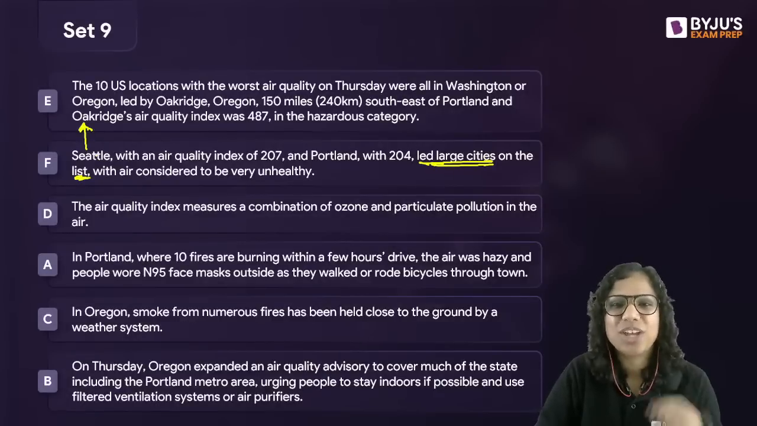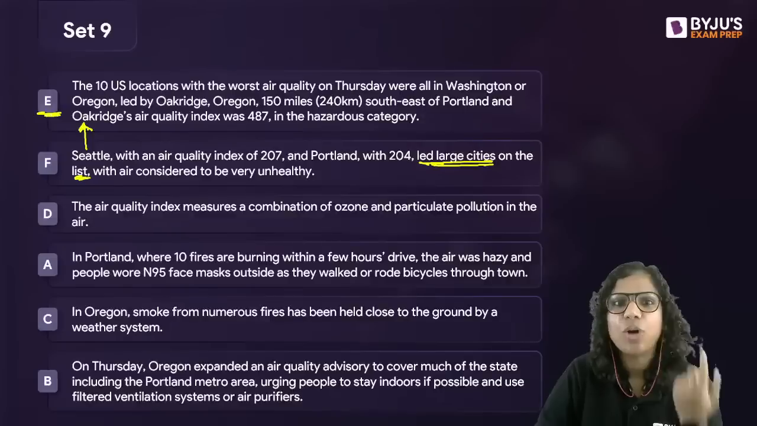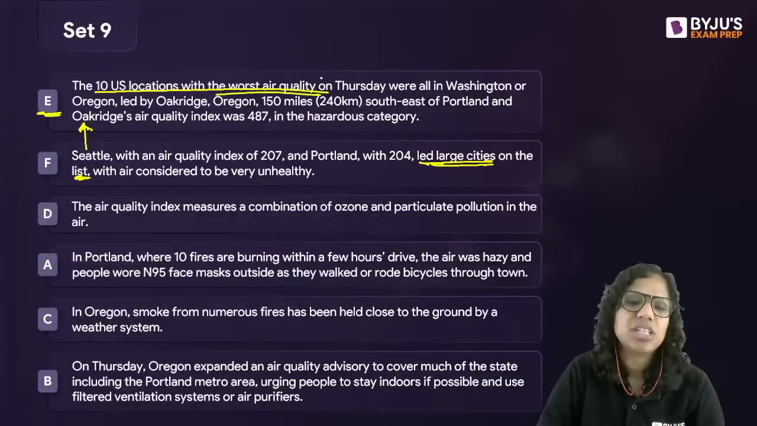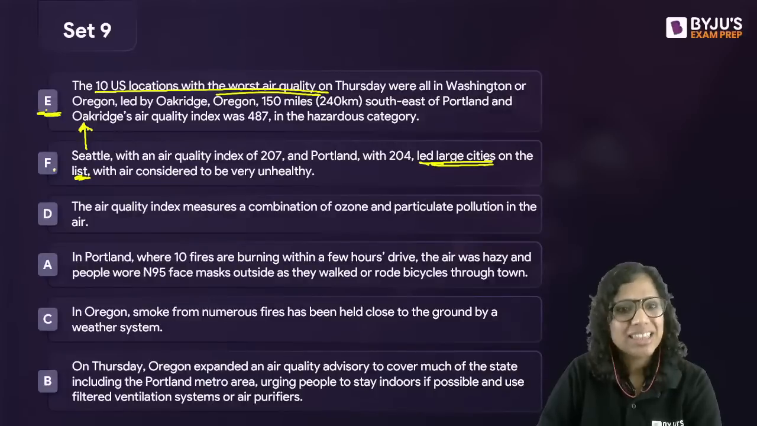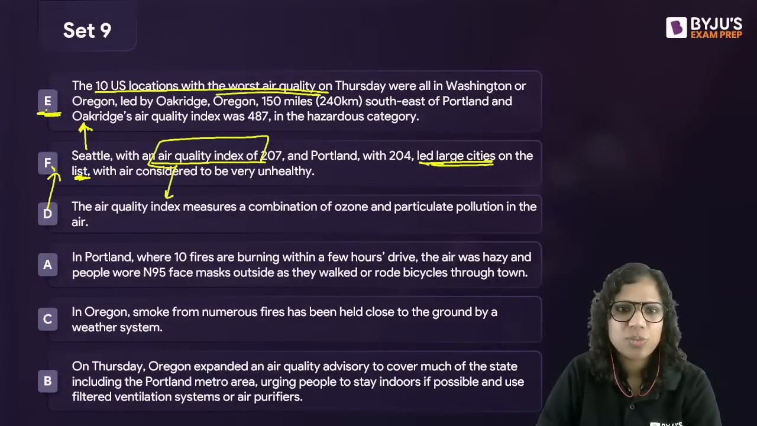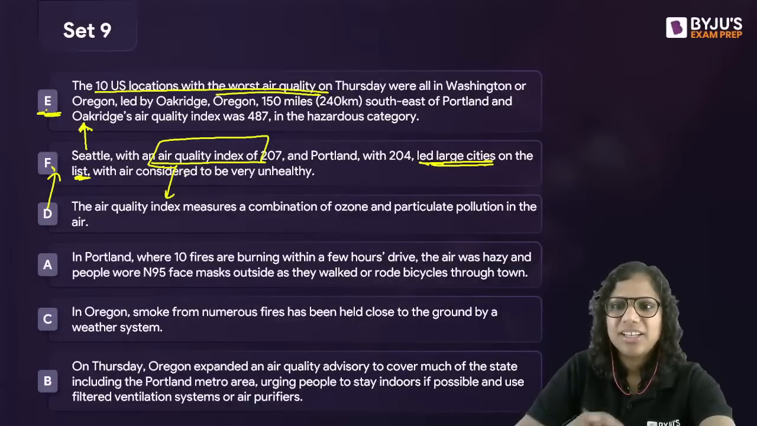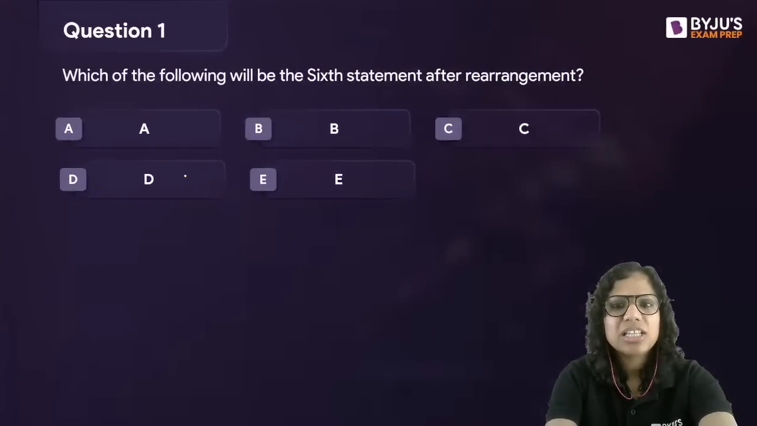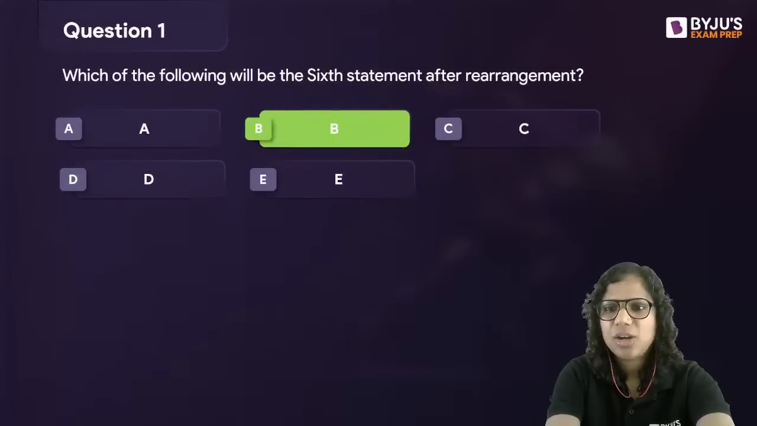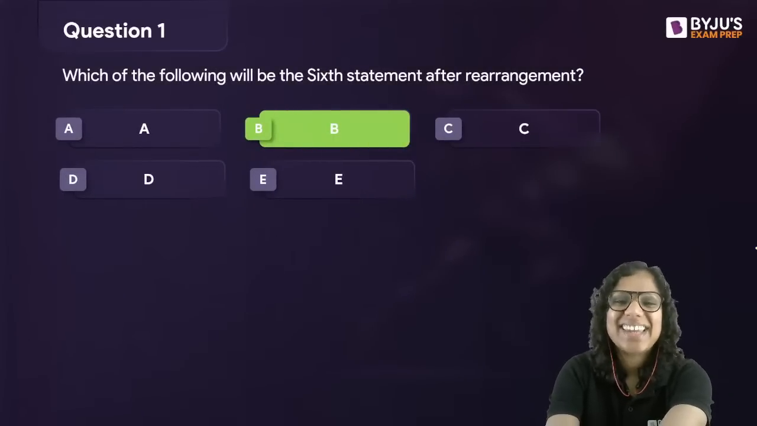E has to come before F, right? And E is the topic sentence. This is what we are talking about: 10 US locations experiencing the worst air quality. So E is the opening, then F, and then D will explain what this air quality index is that has just been mentioned. All right. So B is the answer here, and this is something that's now a child's task. It's a cakewalk. It's a walk in the park, right?